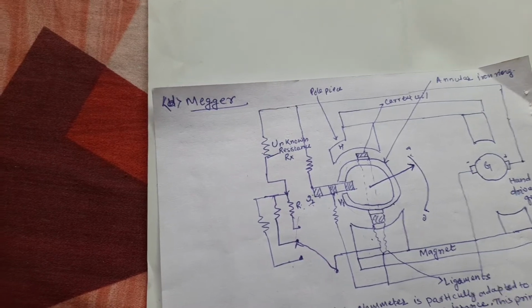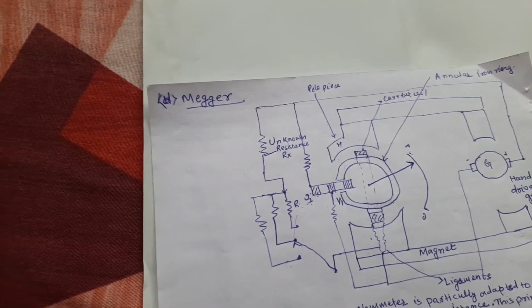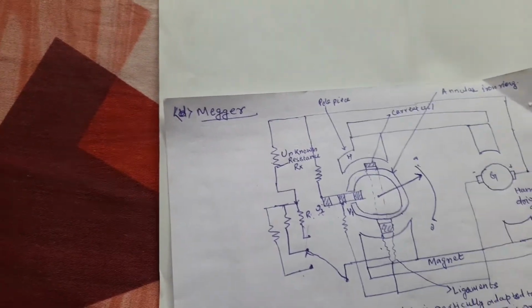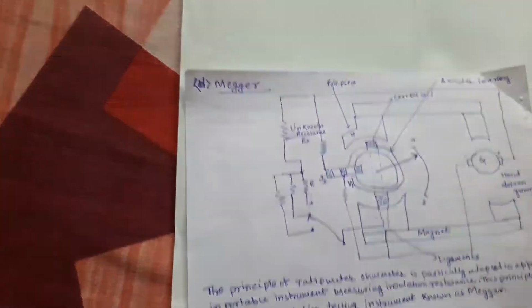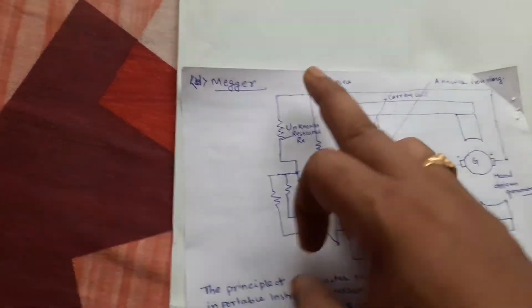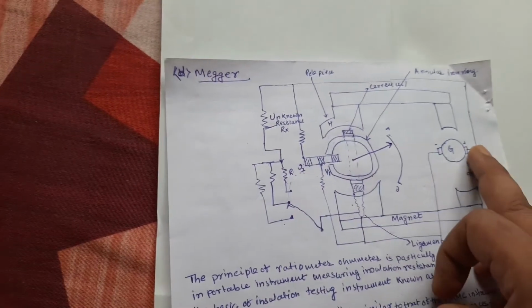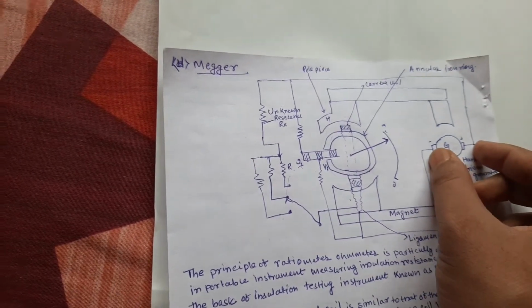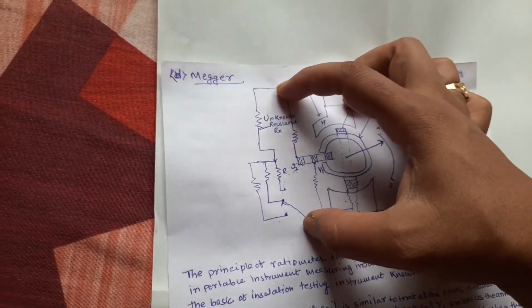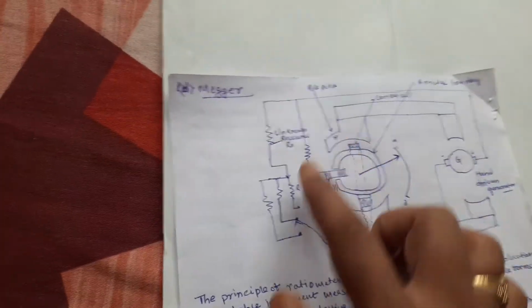By rotating the handle, a voltage is generated. This voltage generated by the generator is connected across the voltage coils V1 and V2, and there is a current coil.